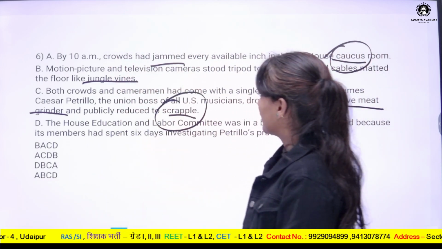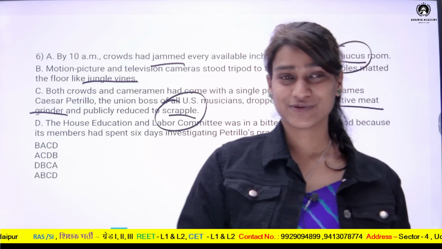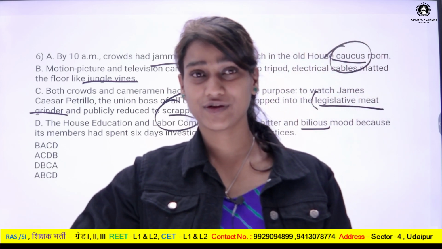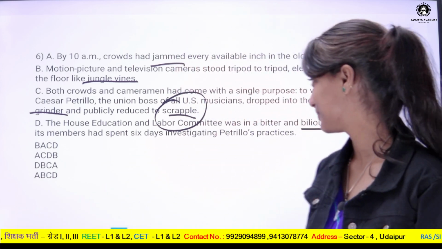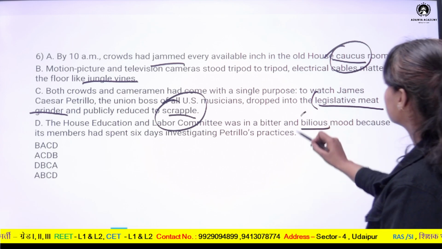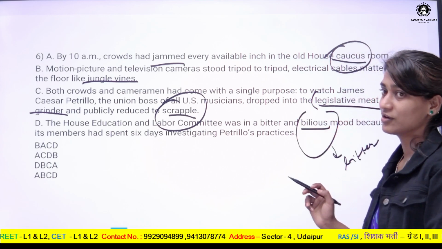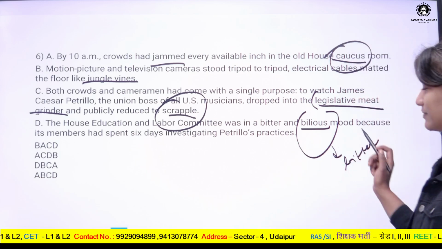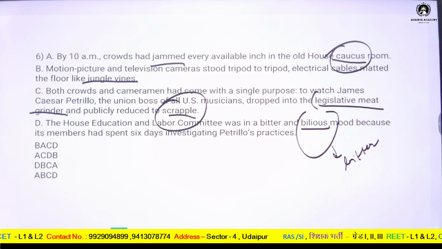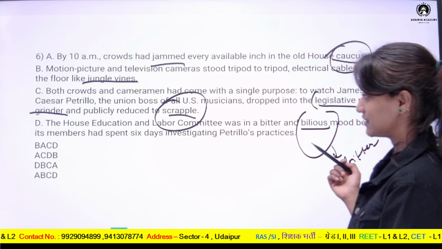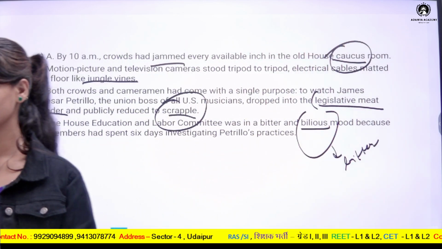And what is scrapple? Scrapple is pieces. So anything broken into pieces is what is scrapple. And bilious. Bilious is actually what is bitter, not good, not sweet mood. So this is what is bilious. So try arranging these sentences first by yourself.